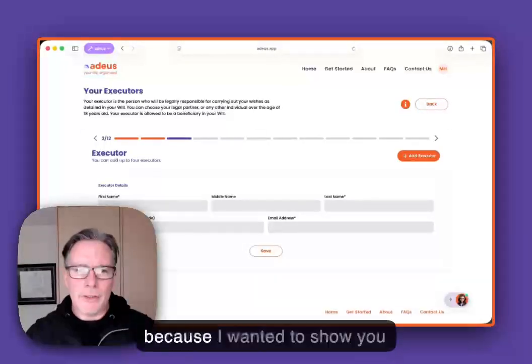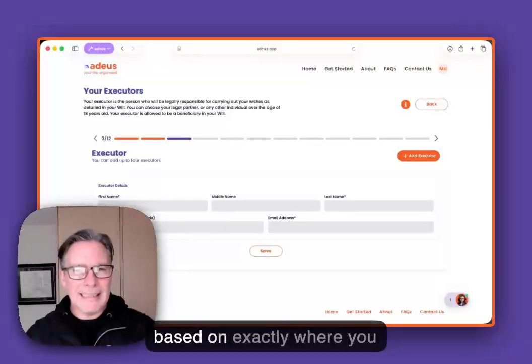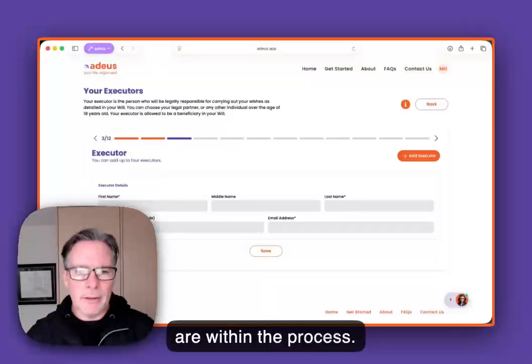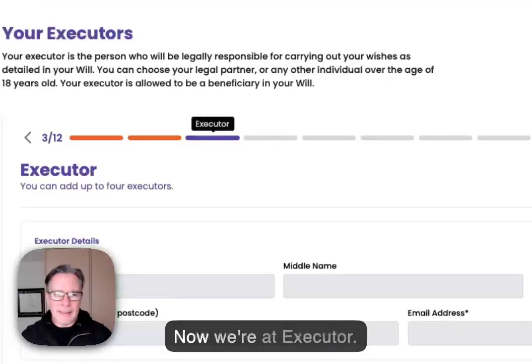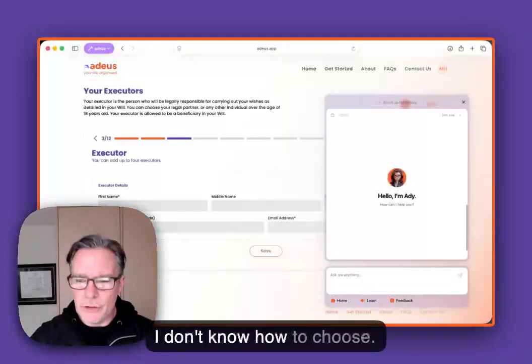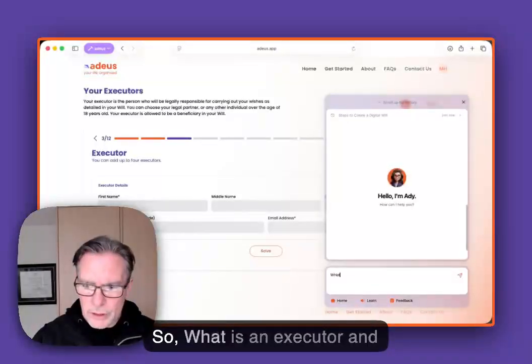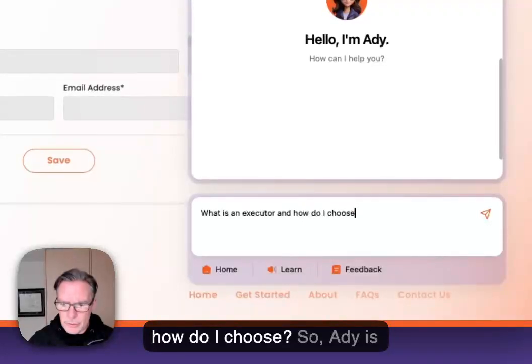I've already started one because I wanted to show you something specific. Addie will answer questions based on exactly where you are within the process. So I've already put in information about me, and information about my partner. Now we're on executor. So I don't know what an executor is. I don't know how to choose. So what is an executor and how do I choose?